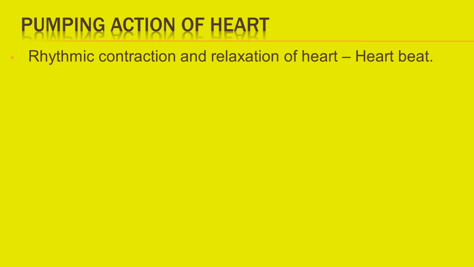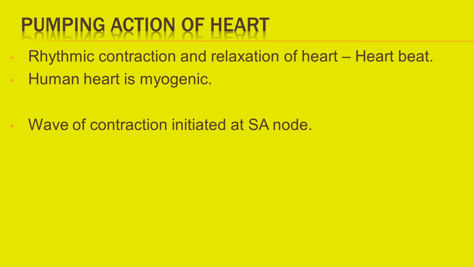The rhythmic contraction, that is systole, and relaxation, that is diastole, of heart is called heartbeat. Human heart is myogenic and its contraction is initiated by modified cardiac muscles called sinoatrial node or SA node. It is also known as pacemaker. It lies in the wall of right atrium near the opening of superior vena cava.